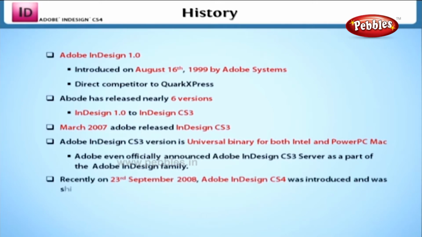Now recently, on September 23, 2008, Adobe InDesign CS4 was introduced and was shipped in October of that same year. This version has come up with various new features, and they will all be discussed one by one in our upcoming tutorials.